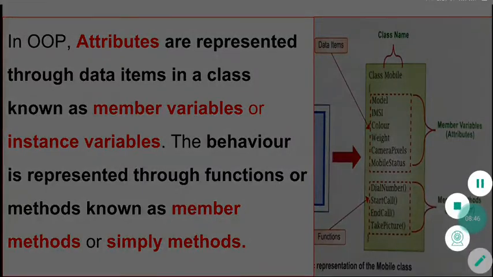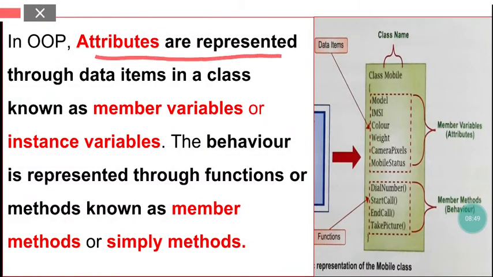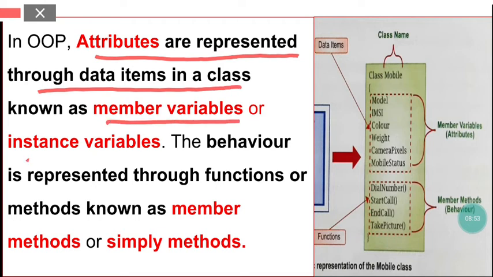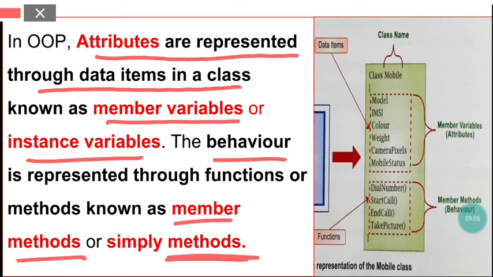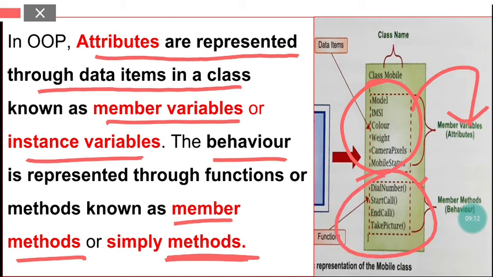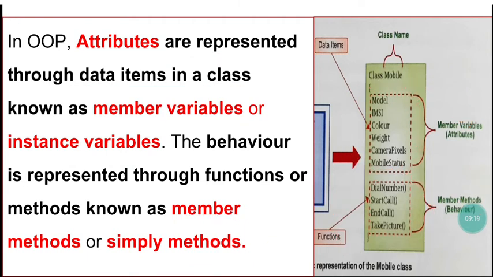Okay, so in object oriented programming, all attributes are represented through the data items in the class known as member variables or instance variables, and the behavior is represented through functions or methods, which are known as member methods, or simply they are called methods. So all these attributes are represented by variables, and behaviors are represented by the methods.